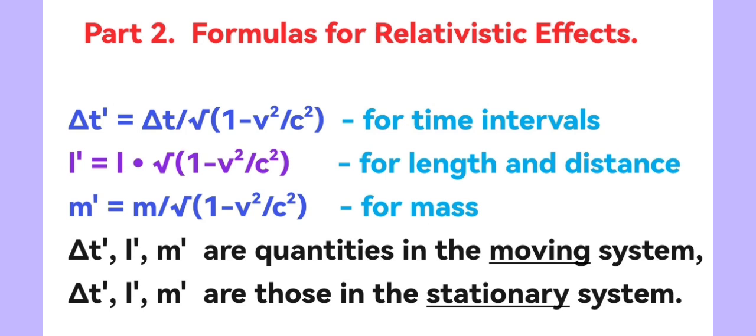The length of a moving body will be equal to the length of a stationary body multiplied by the square root of 1 minus the square of the ratio of the body's velocity to the speed of light. And the mass of a moving body will be equal to the mass of a stationary body divided by the square root of 1 minus the square of the ratio of the body's velocity to the speed of light.